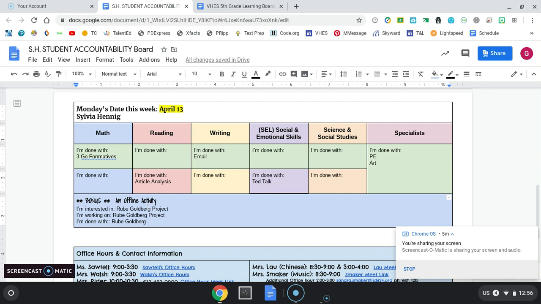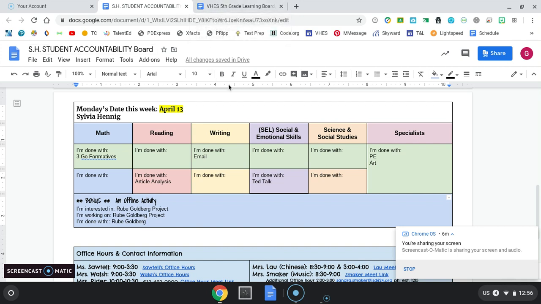So the change with our accountability board this week is not everyone is in this. It is your own board. You're not putting your name in there anymore. You're putting the title of what activity you have completed. The green activities are still there like normal. And then at the bottom, those are your choice activities, which are in each column that you are finishing. So a little bit different this week.